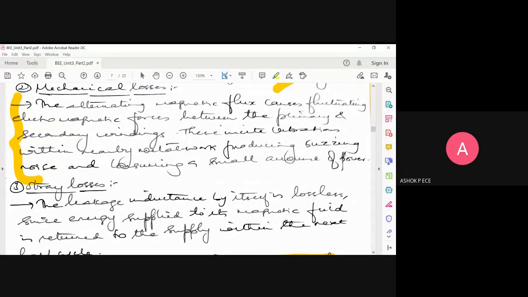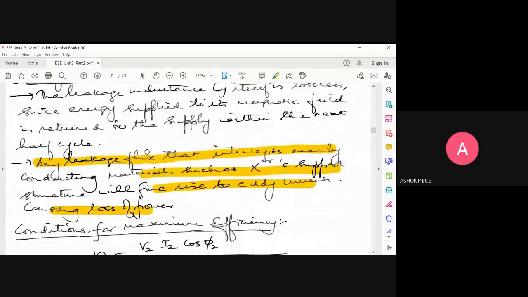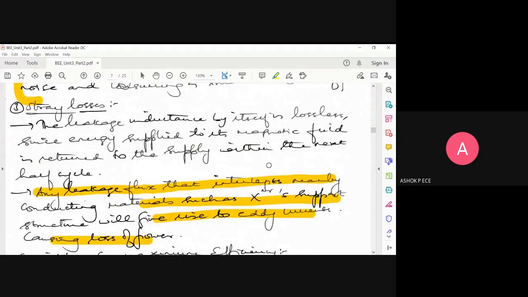But stray loss is going to be purely because of leakage flux. The flux which is going to leak out of your core is going to produce eddy current in the nearby materials. That is going to be the stray loss. Okay, sir. Logically, they are the same, caused by flux only, but mechanical loss is caused by the flux from the primary, and stray loss is caused by the leakage flux. That's the difference. Okay, sir.